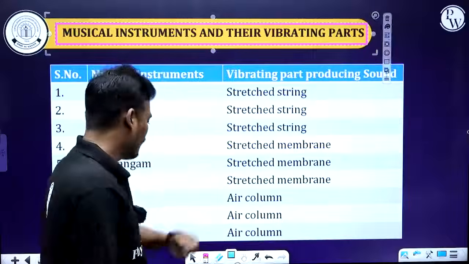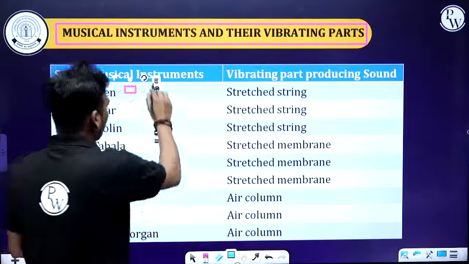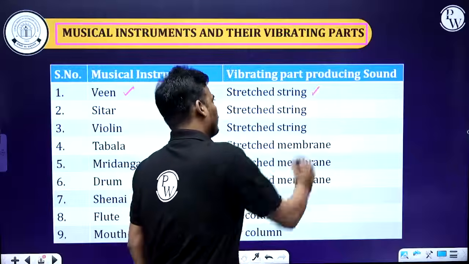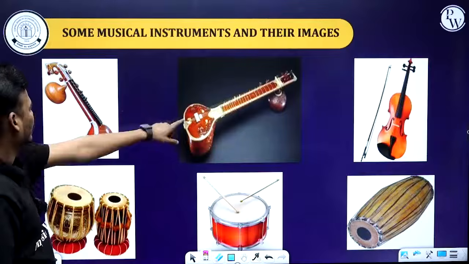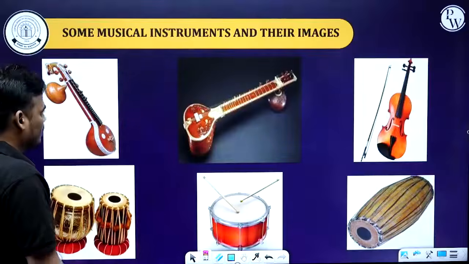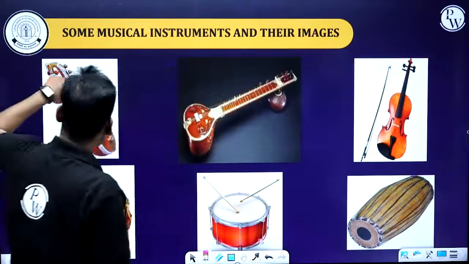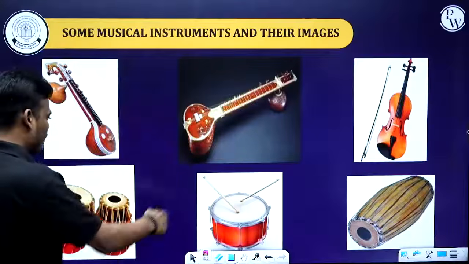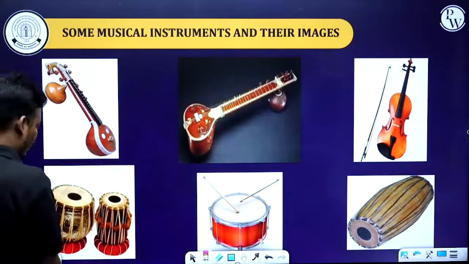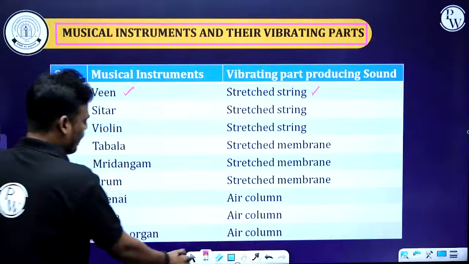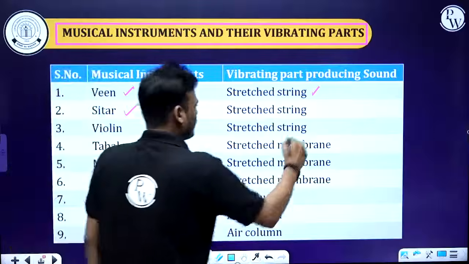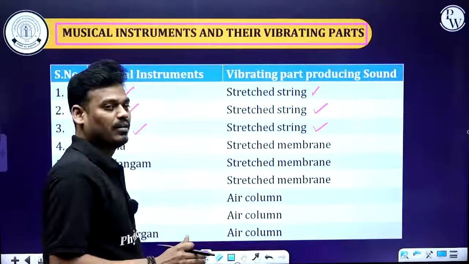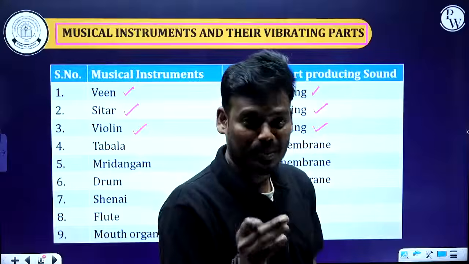The first one you see, veena. What is the vibrating part of that musical instrument? Stretched string. Here you can see the veena, and this is the vibrating string. Here also a vibrating string, and here violin, and here tabla, the small drum. So let's see, sitar has a stretched string here also, and violin has a stretched string. So these are the sound producing parts of the musical instruments.